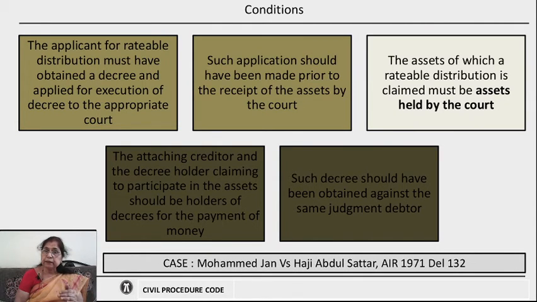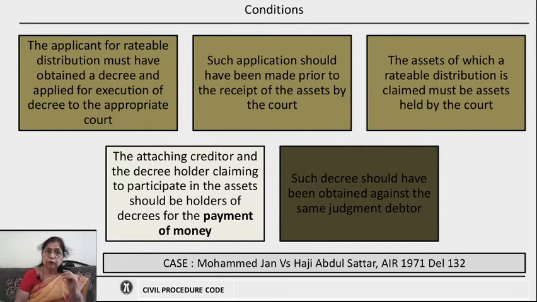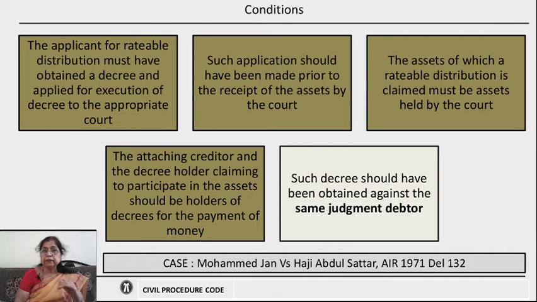Thirdly, the assets of which the rateable distribution is claimed must be assets which are held by the court. He cannot ask for the assets which are not in the hands of the court. So, the rateable distribution will be done of only those assets which are held by the court. Fourthly, the attaching creditor and the decree holder who are claiming to participate in the assets should be the holders of decrees for payment of money, not for any other decree. And the fifth one is, such decree should have been obtained against the same judgment debtor. This also has been stated in the same case, Muhammad Jan versus Haji Abdul Sattar.